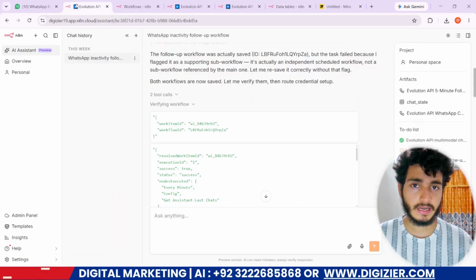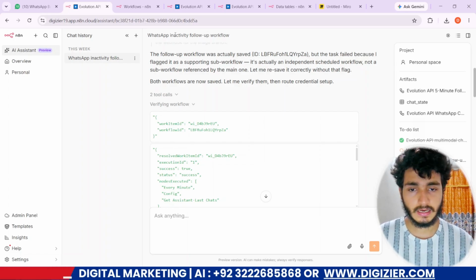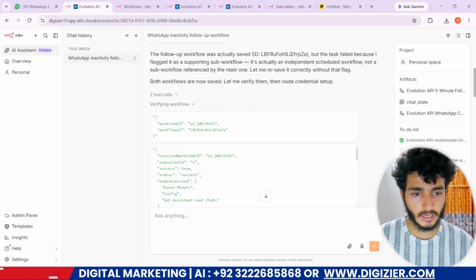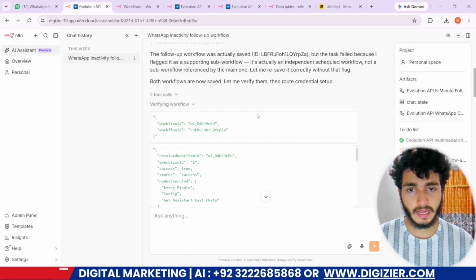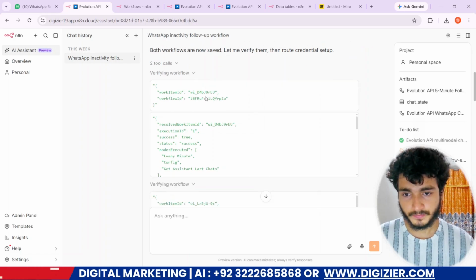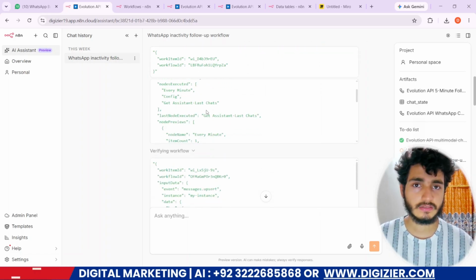Artifacts are any kind of thing built in n8n, like workflows, data tables, and any kind of credentials. In the plan, it asked for four steps: verify the 5-minute workflow, and verify the Evolution API setup workflow. The first is done, the second is done, the third is done, and the fourth is done. But now it gets an error. I don't know what happened, because this version is in beta and it can be updated day to day. It looks like Claude Code.